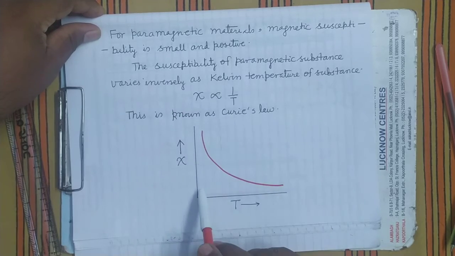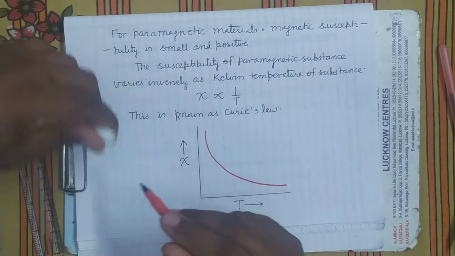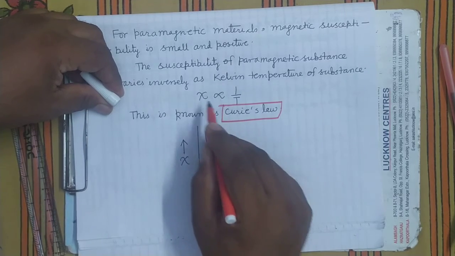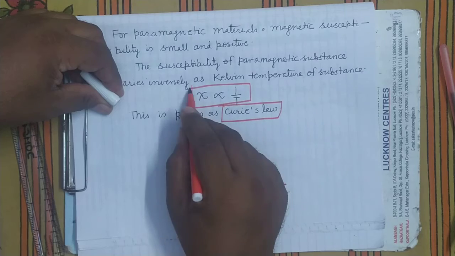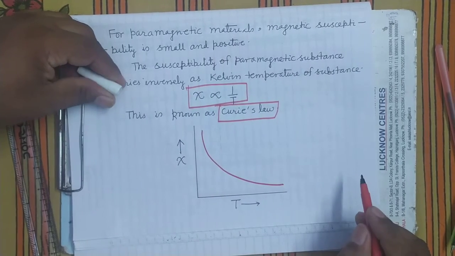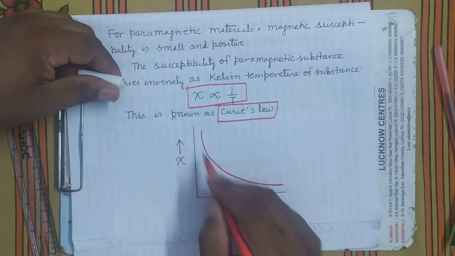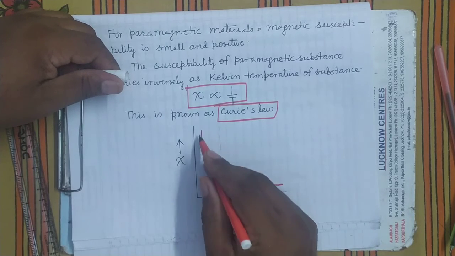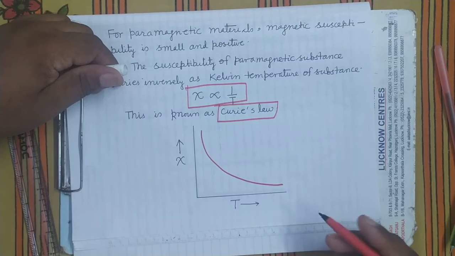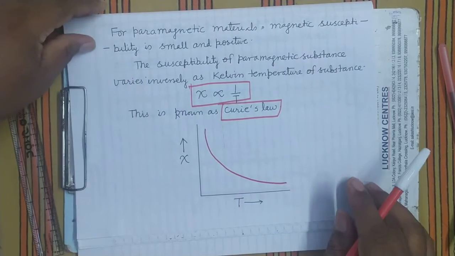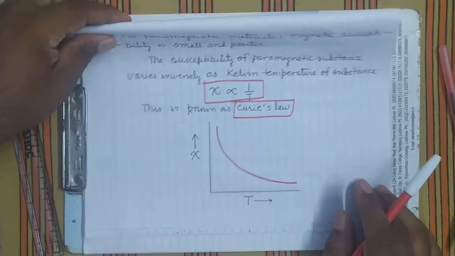So chi is inversely proportional to T, and this law is known as Curie law. This law is very important. All of you remember this thing, that chi is inversely proportional to the absolute temperature of the substance. When you draw the graph, it will be a rectangular hyperbola, that you know. Chi versus T graph will be a rectangular hyperbola. Is it clear? Now what will be in ferromagnetic substance?